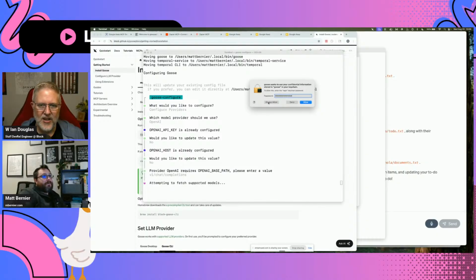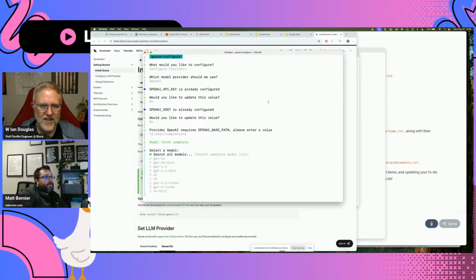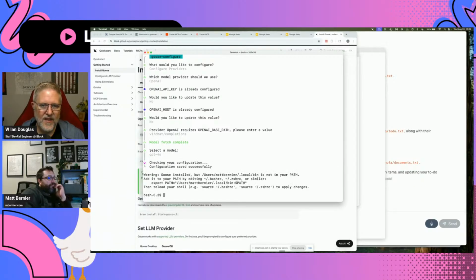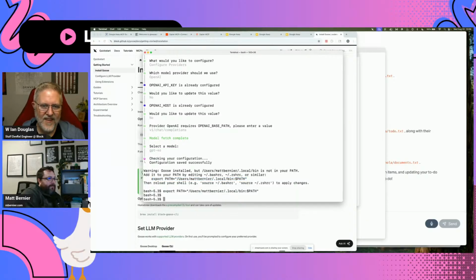And now it's probably going to ask you which model. And so you can pick from here which one you want to use. Okay. All right. So now it says Goose is installed, but local bin's not in your path. So we can just copy that export command for now, but we'll need to put this in the path at some point. Yep. This is because I am doing something non-standard. That's on me.